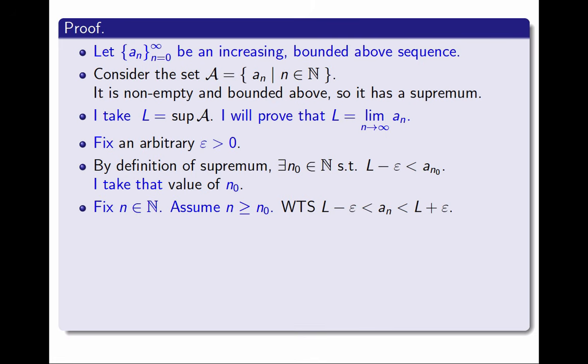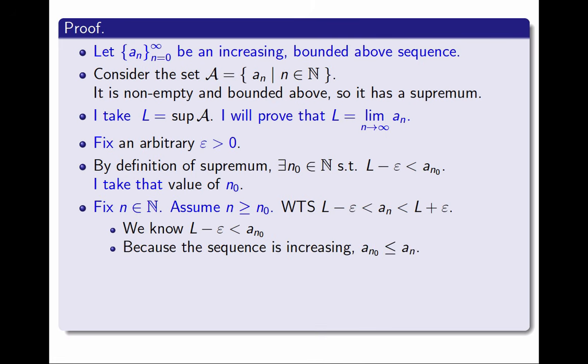Now for this value, I fix an arbitrary natural number n, and I assume it is greater than or equal to n0. And I need to show that a_n is between L minus epsilon and L plus epsilon. If I do that, I will have completed the proof that the limit of the sequence is L. And now I put together a chain of inequalities. On the one hand, we know L minus epsilon is less than a sub n sub 0, because that is how we chose n sub 0. Then, because the sequence is increasing, a sub n sub 0 is less than or equal to a sub n. And then finally, a sub n is less than or equal to L by definition of supremum.